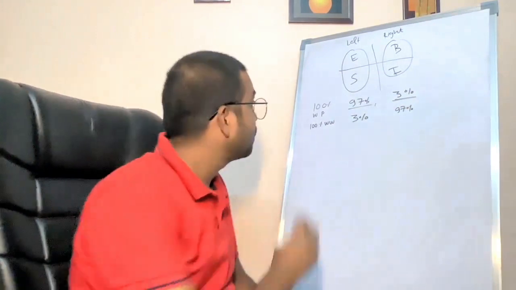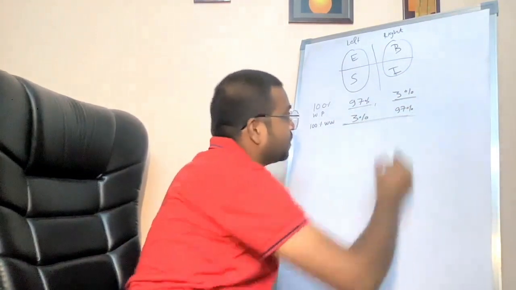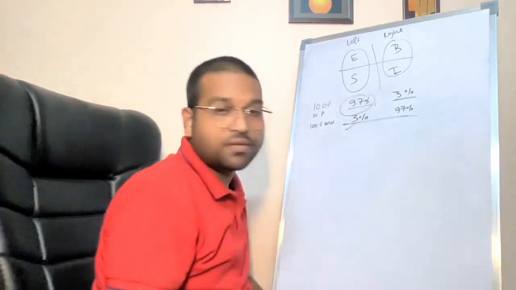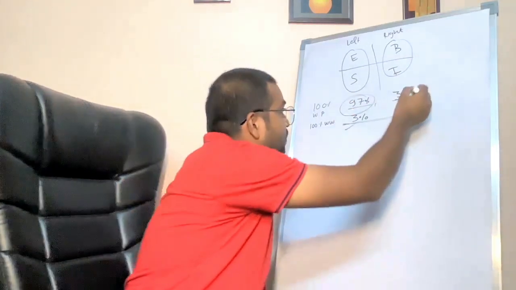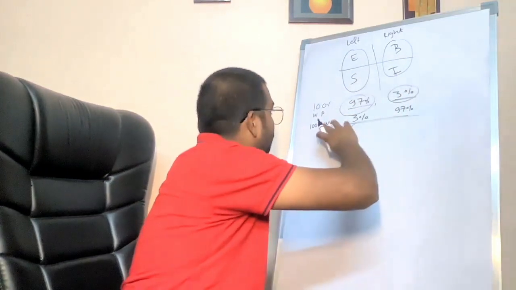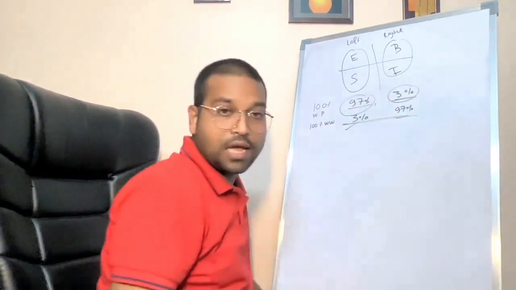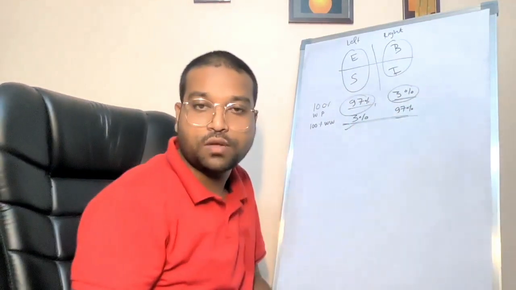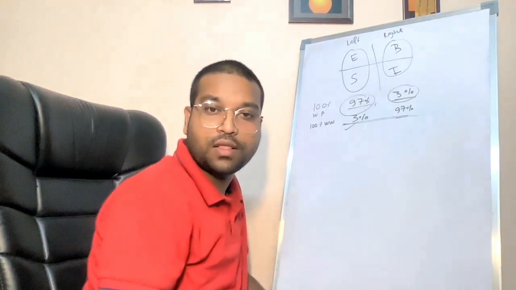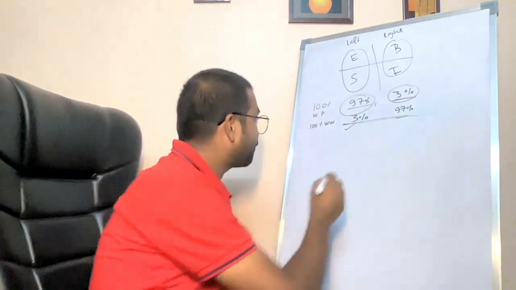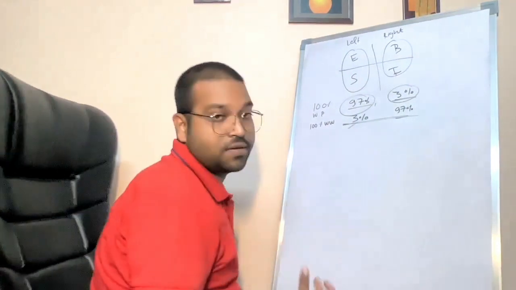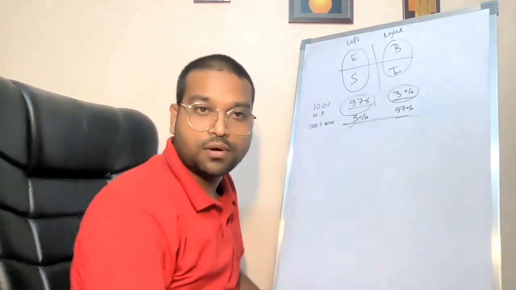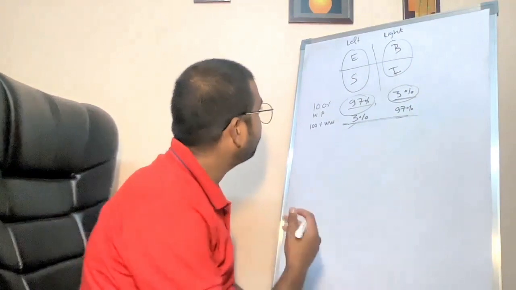Now the question is, why this huge difference? Why is there such a huge difference between both types of quadrants?